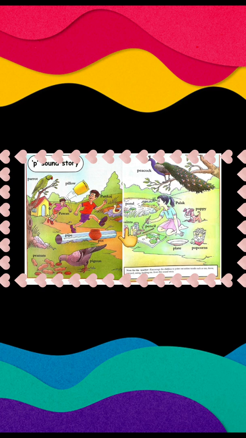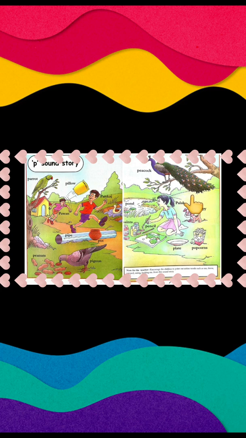Palak was making a painting with the help of paints and a pencil. Near the pond, Palak was making a painting with the help of paints and a pencil. Pond के पास पलक बैठकर क्या कर रही थी? पेंटिंग बना रही थी. किसकी मदद से? पेंट्स की मदद से और पेंसिल की मदद से.